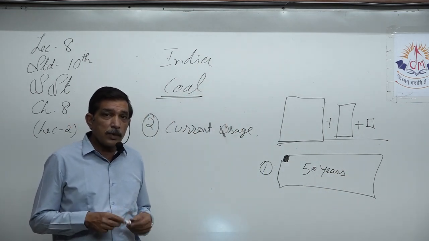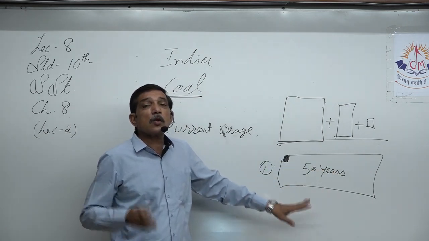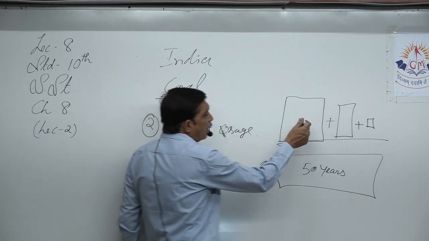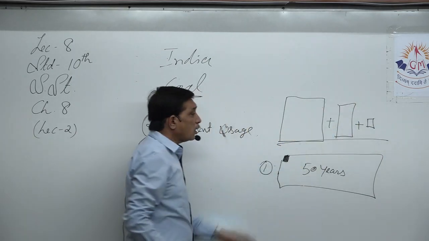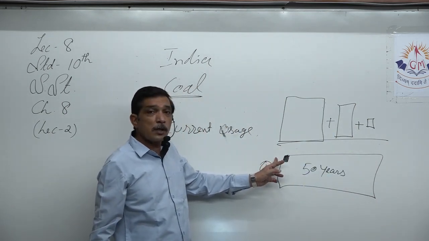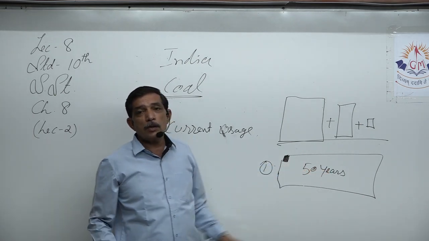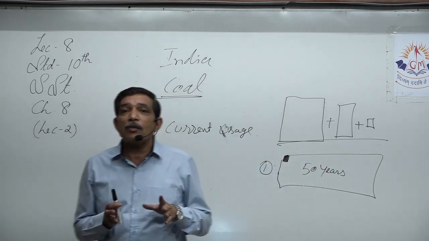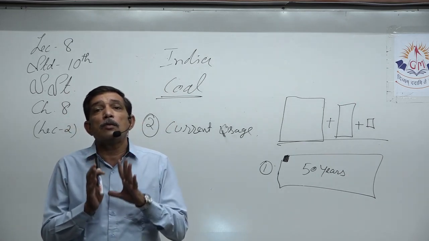So what happens after 50 years? This rectangle is the total that we have, somewhere available in Bihar, somewhere in Tamil Nadu, Gujarat, Maharashtra, and so on. But this is the total that India has. Out of that, India's total consumption for 1 year is this much. So for the next 50 years we can use this coal. That means the coal will last 50 years.